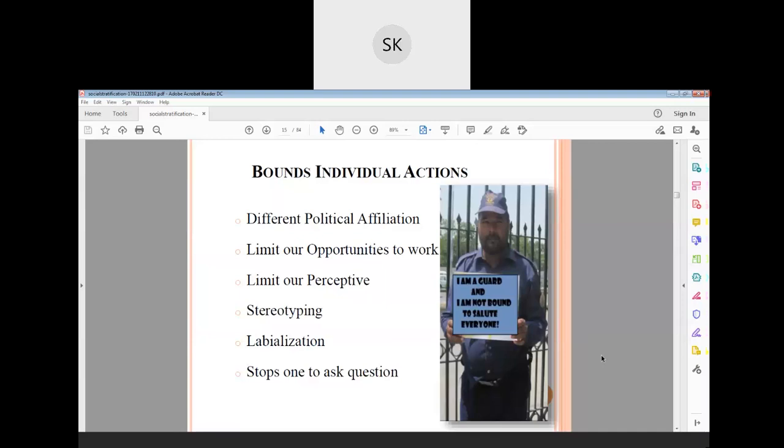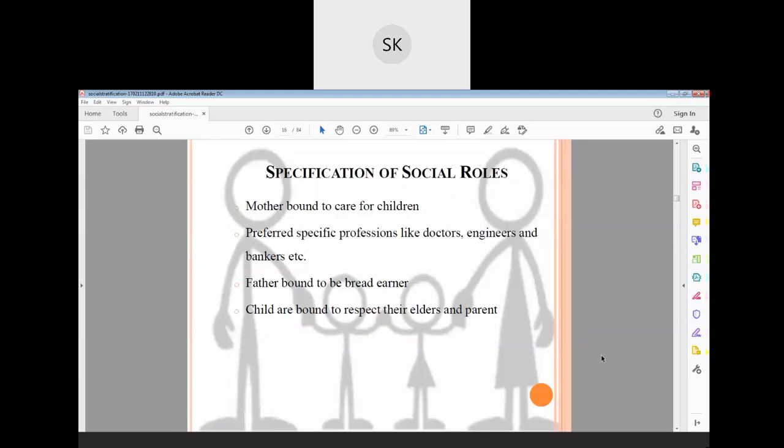This is stratification. Why? Why are you imagining it yourself? Even if you like him or don't like him, he's an enemy, he's a friend, whatever it is, if you don't know clearly what he is saying, you should ask him. You cannot imagine your own answer. That is labelization. That is why it comes under stratification. It is because of individual action that it comes.